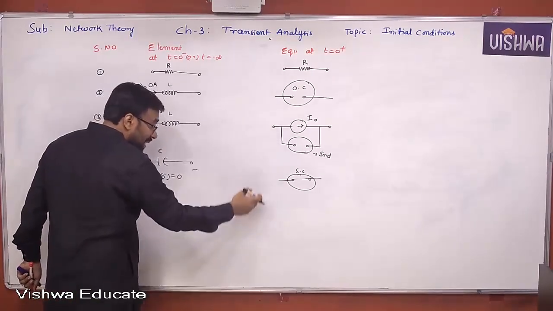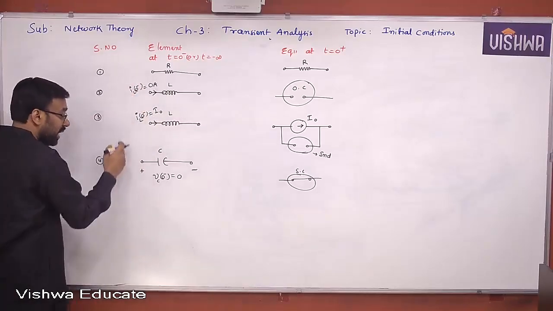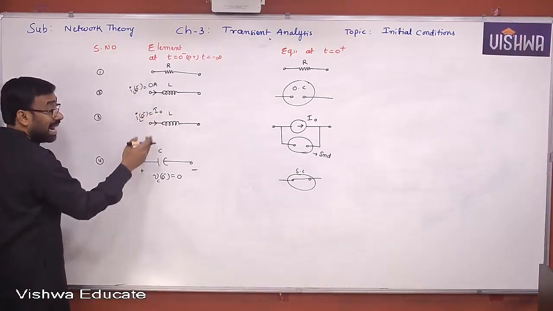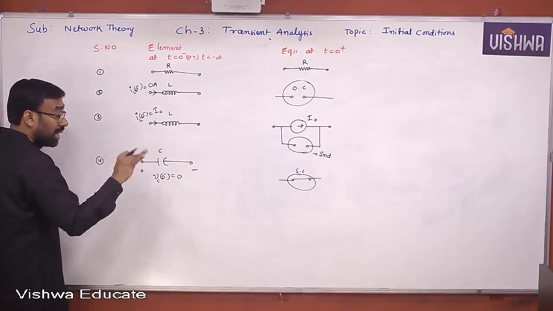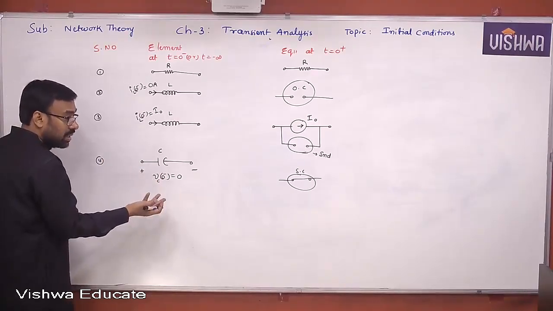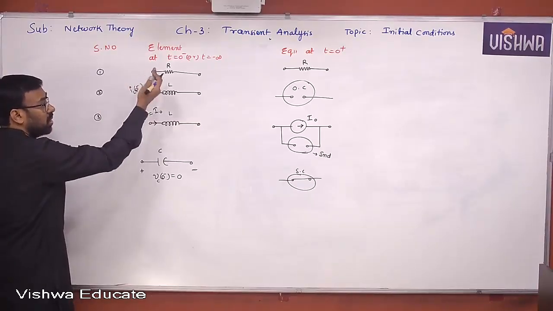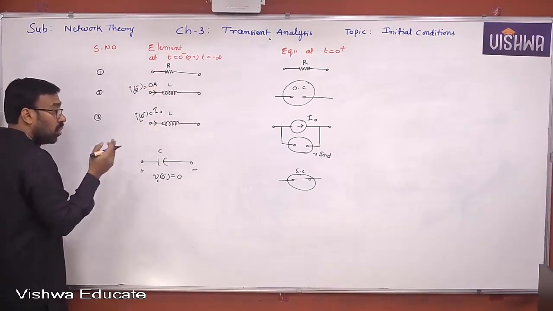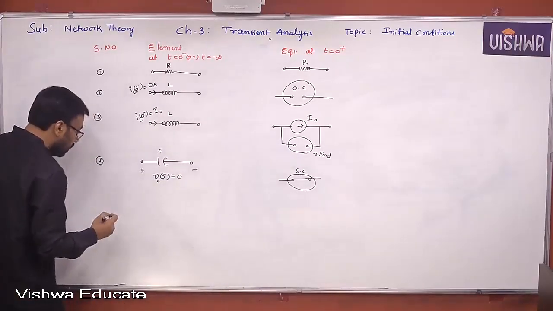But all these things happen only when you know the conditions at t equal to 0 minus in L and C. So voltage across the inductor, current through the inductor and voltage across the capacitor are very, very important before the switching operation. That means t equal to 0 minus. If you know them, then only it is possible to construct the t equal to 0 plus equivalent. Understand all of you? Okay.